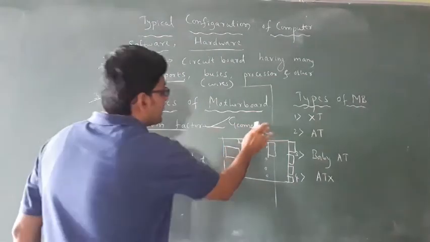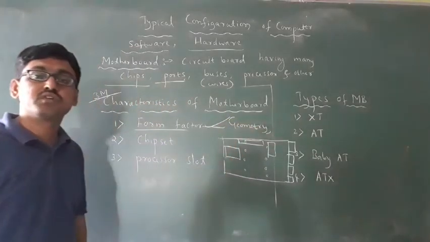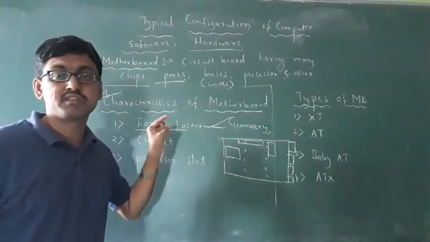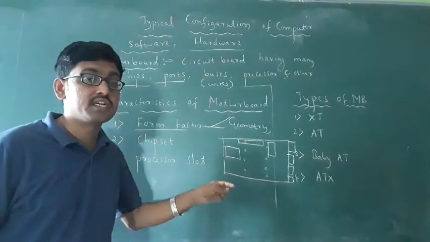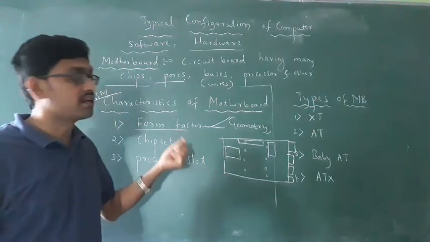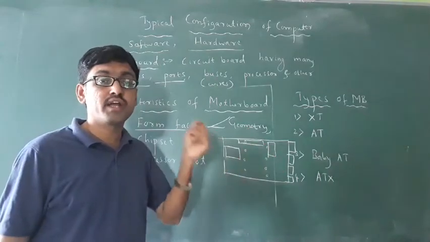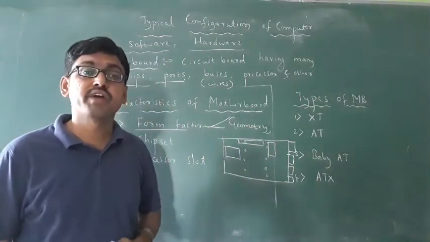It refers to its geometry, dimension, thickness. Dimension means thickness, how much thickness every motherboard has. Then it consists of minute electrical components in a motherboard. That is called form factor.